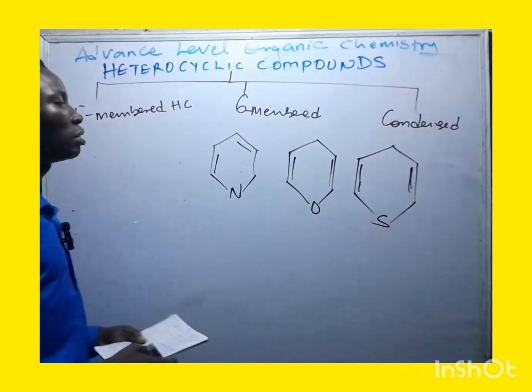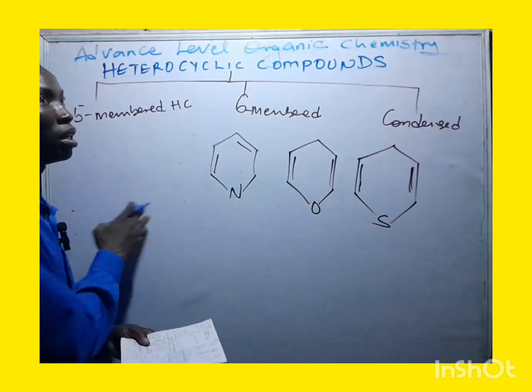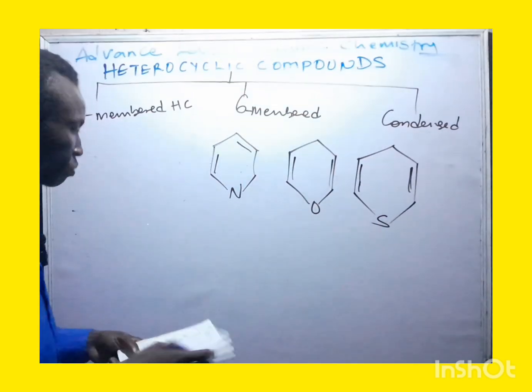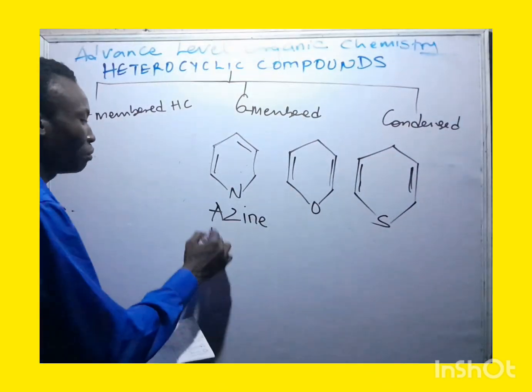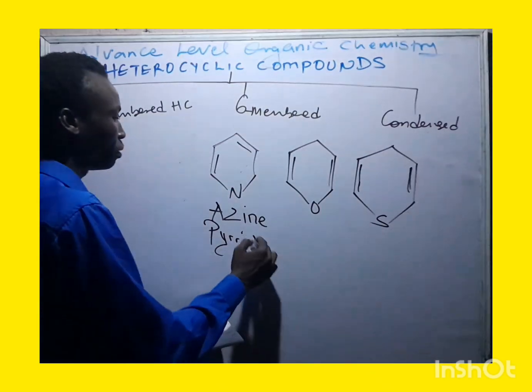Now this structure that you have on the board, they also have their own names, just like the five-membered that I just explained. The name of this one here, we call it azine. Take note of that. That is the name. Being azine, another name for it is what we call pyridine. Take note of that. Pyridine.